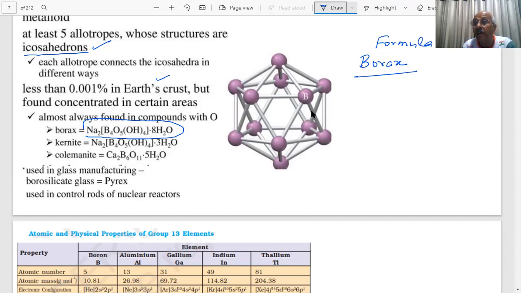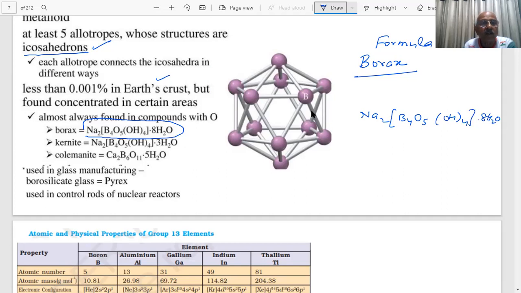Crystalline water molecules are not 10, 8 only. Where are the two? They are inside, student. So borax, we have shown now this formula, Na2 B4 O5 OH4 and 8 water molecules.